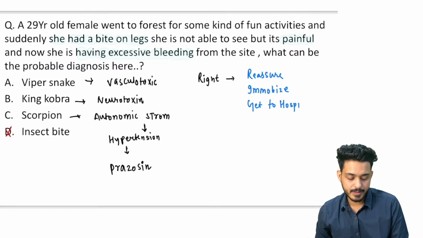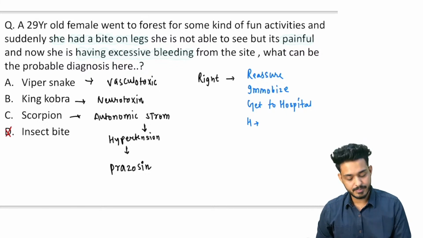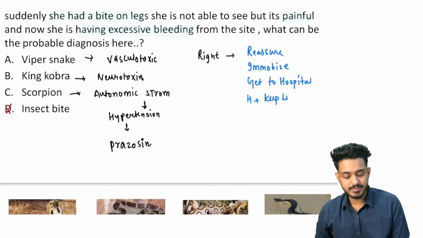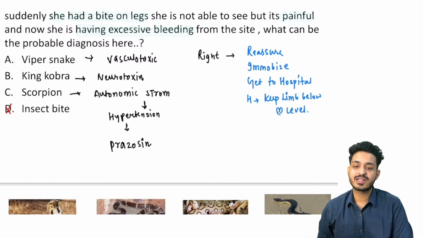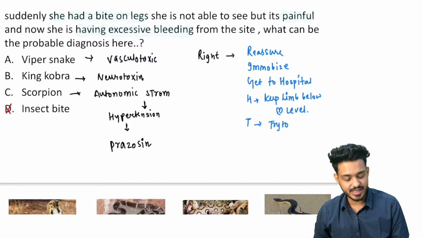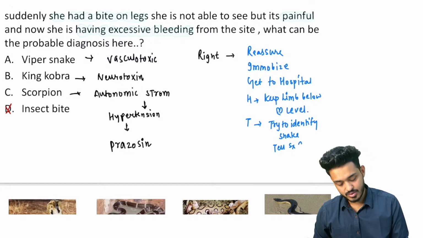hospital, right. H for heart level: you should be keeping your limbs below the heart level, okay, तो पैरों को नीचे रखना है. Okay, and T for try to identify the snake, try to identify the features of the snake. And T for also tell the symptoms to the doctor, right? That is going to be the right approach.